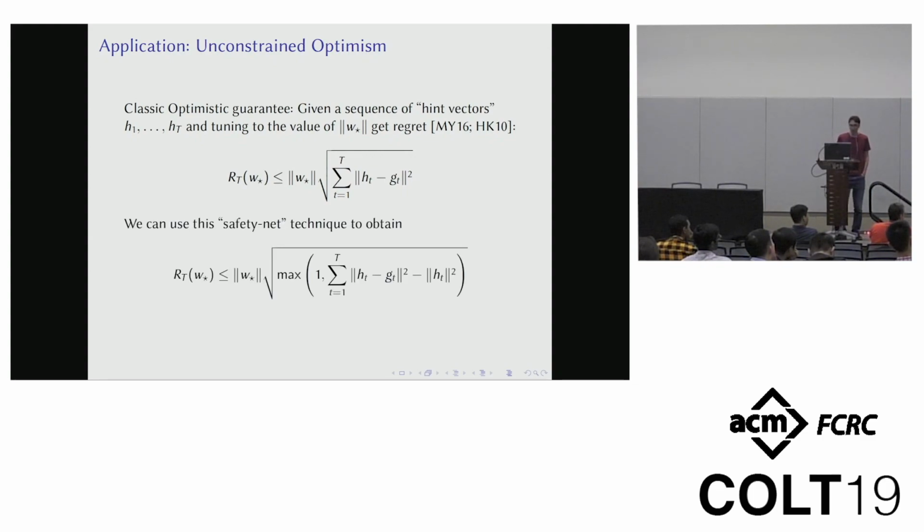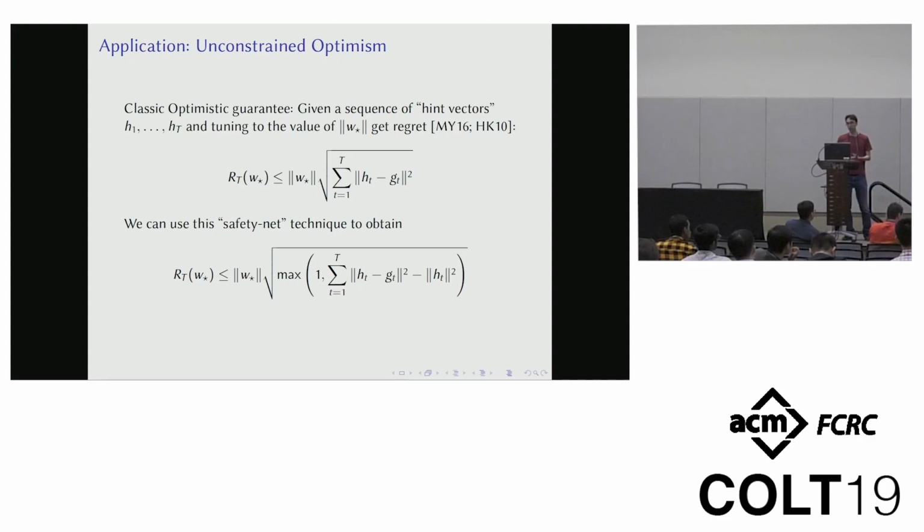But we can do a little bit better using the safety net technique. So I'll design an algorithm that's really, really good when the hints are correct. Okay? So the algorithm basically plays along the directions of the hint vectors ht, and so if the hints are good estimates of the gradient, my algorithm will be extremely good. But if the hints are all perpendicular to the gradients or somehow bad, my algorithm will be horrible. All right? And I'm going to combine this with a backup algorithm that's just generically okay. It gets something like the iterates guarantee.